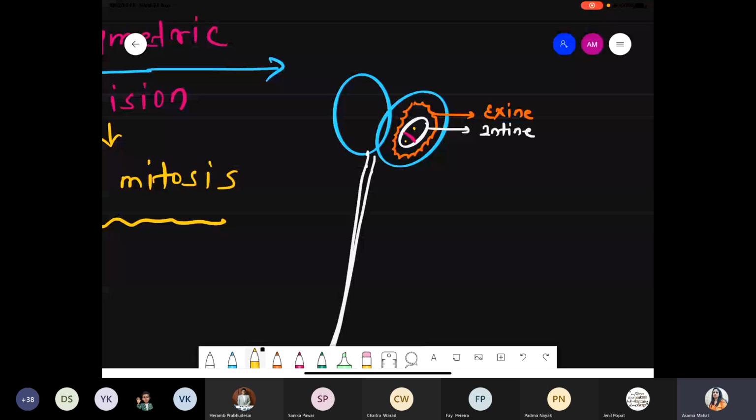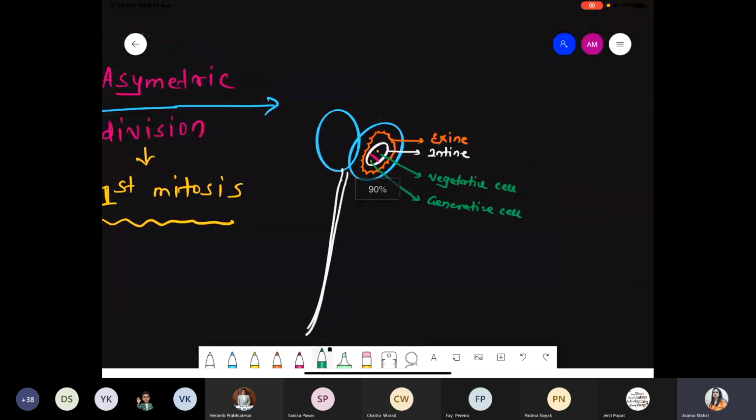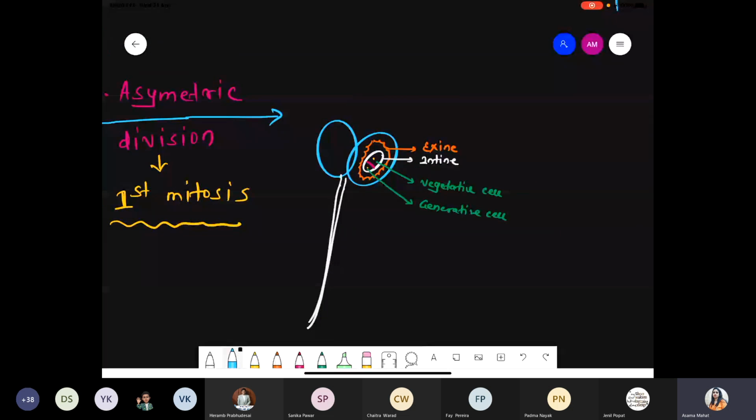Inside the intine layer there is a formation of two cells. This one cell is called the vegetative cell, and the other one is called the generative cell. The vegetative cell is a large cell. We'll see the difference between the vegetative and generative cell later, but right now we are talking about just size. The generative one is a small cell.